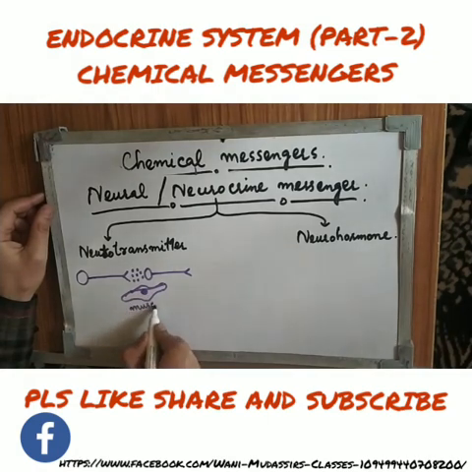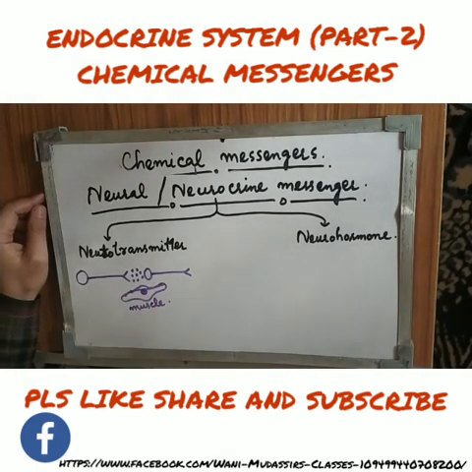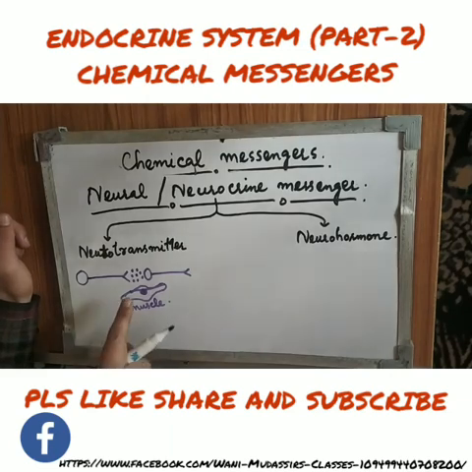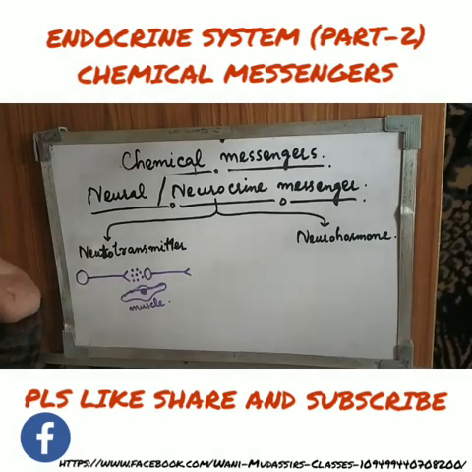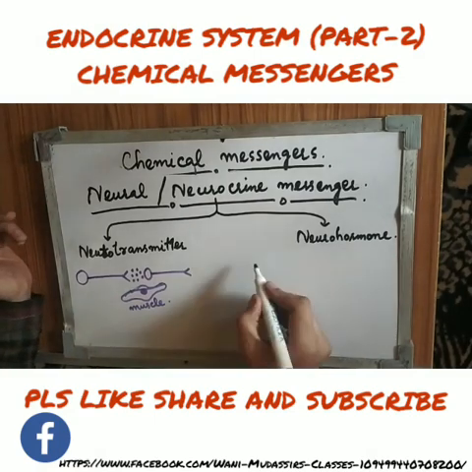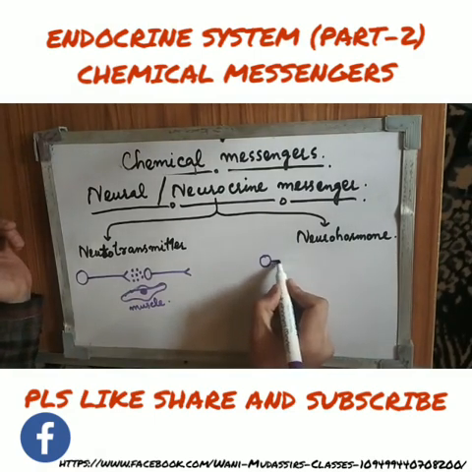muscle. Like I said yesterday, neurotransmitter has target organs. It can be any other neuron. It can be the muscle cell. It can be skeletal muscle, the smooth muscle, the cardiac muscle, or any other tissue in the body. This neurotransmitter is released from the neuron, and it goes and acts on the other neuron or any other muscle. But the neurohormone is released by a neuron.